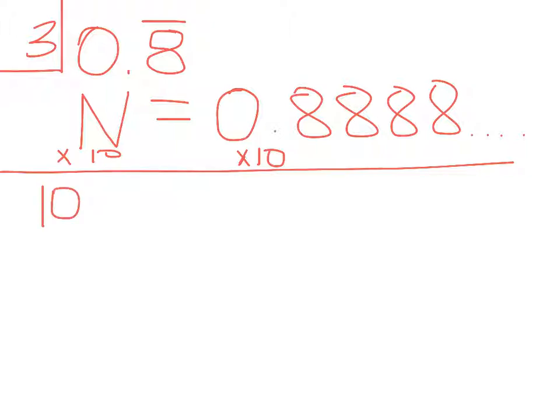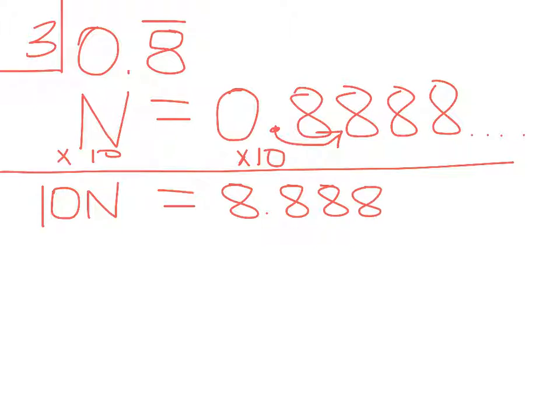What we get here is 10n on this side. And over here, multiplying by 10 moves the decimal. If I multiplied by 100, it would move it over 2 spots. If I multiplied by 1,000, it would move it over 3 spots. So I'm just multiplying by 10, and it moves the decimal over 1 place. So now it says 10 times n equals 8.8, repeating forever and ever.